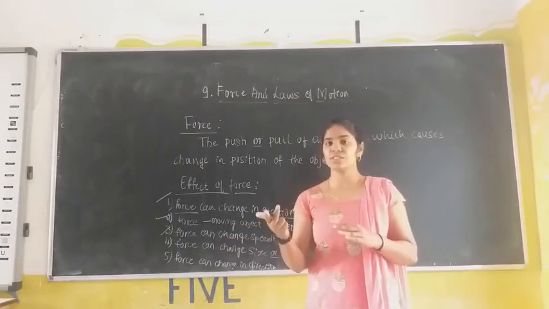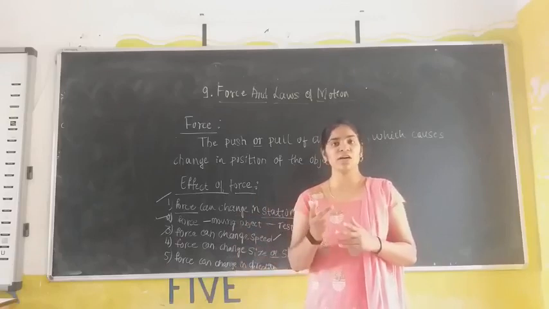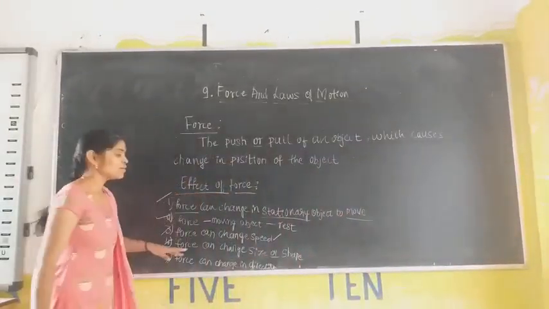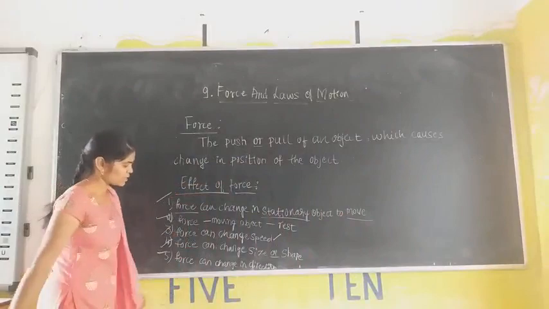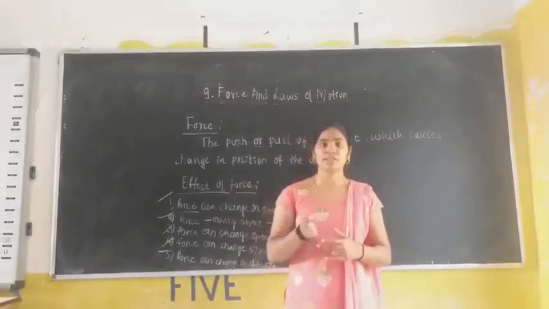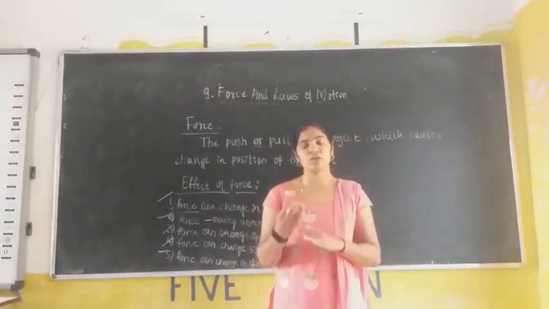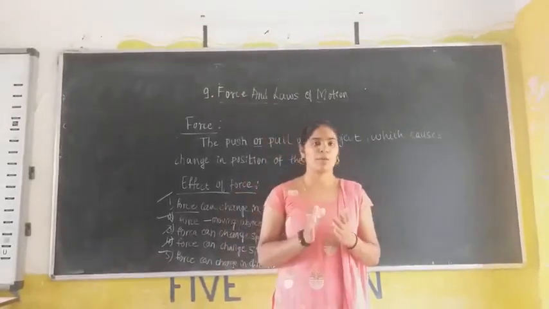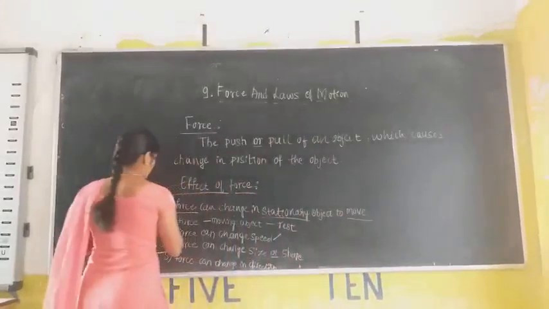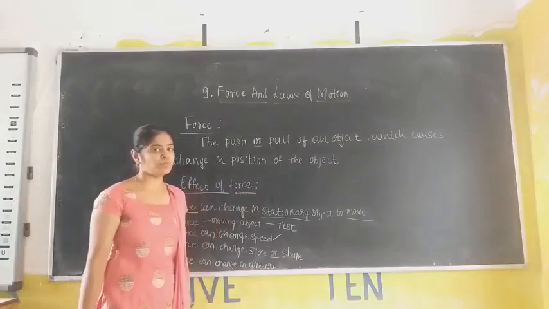The spring changes its shape, right? Shape, no? Size. It varies in the size of the sponge. This is caused by applying force to the spring. The next one is that a force can change the direction. As we know, when a bus is moving in a particular direction, to change the direction of the bus we have to apply a force. It will change its direction. These are some effects of a force. Okay, we are observing these by applying force to the object.